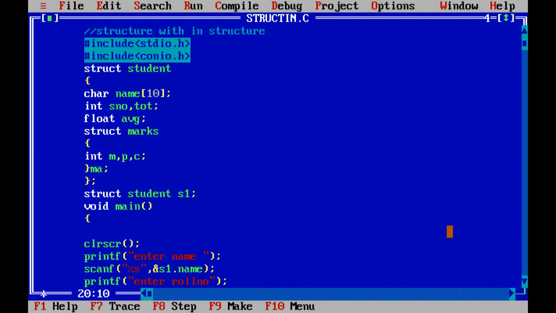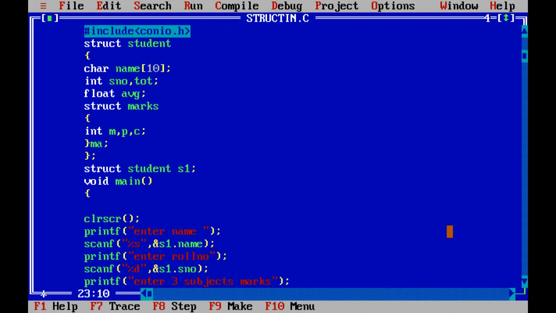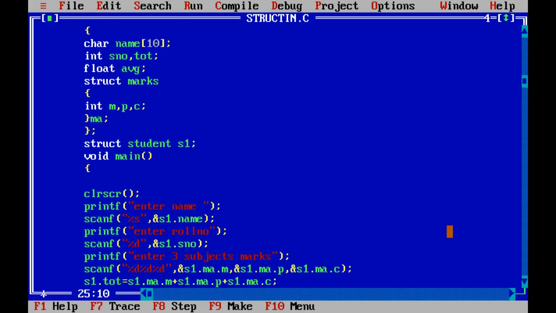Now clear the screen, enter the student name and accept the student number, and now 3 subject marks I am going to ask. Now this name belongs to the outer structure. This student number also belongs to the outer structure. But whereas M, P, C, the 3 subject marks, belong to which group? First marks structure, and that will be a structure of student. So you have to specify this M is related to the MA structure variable. Now this MA structure variable is related to the S1 structure variable.